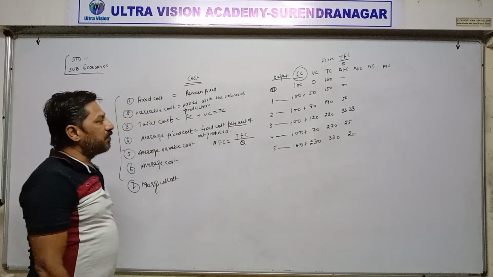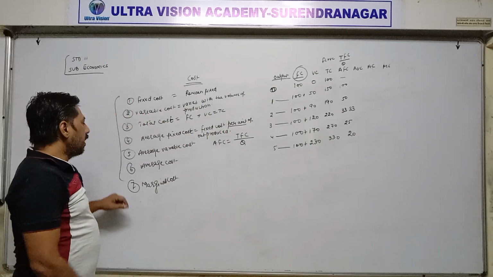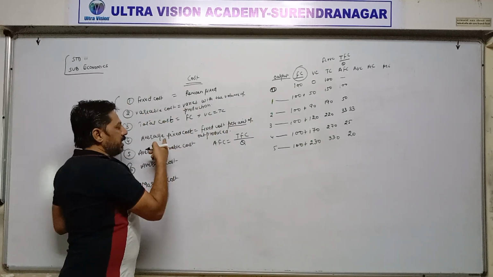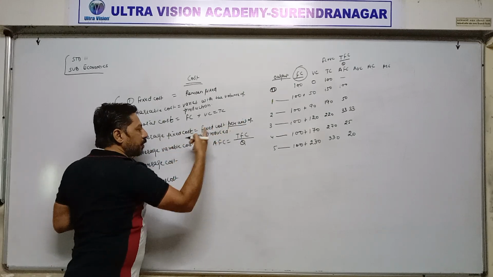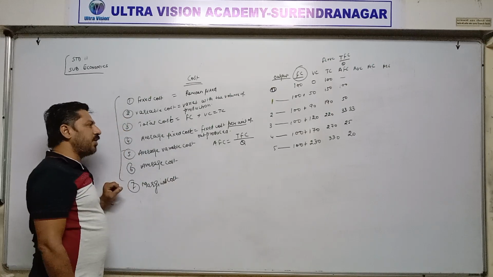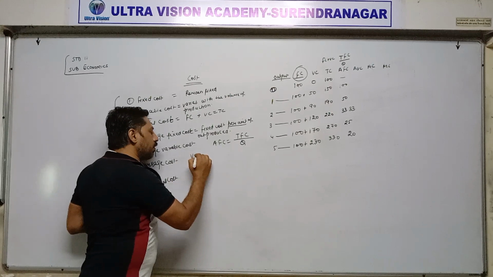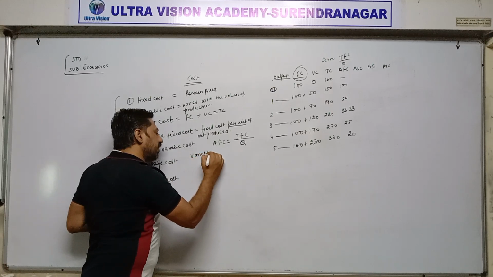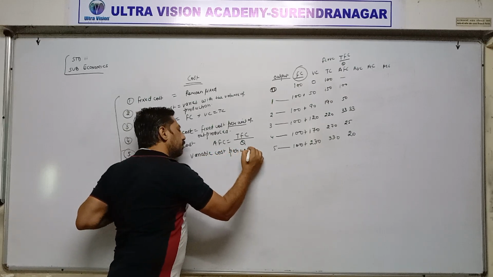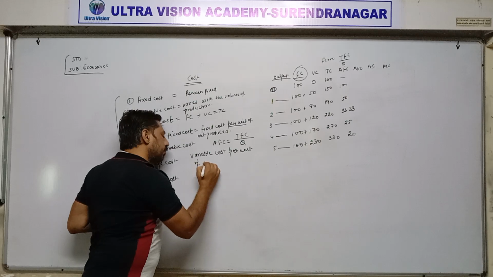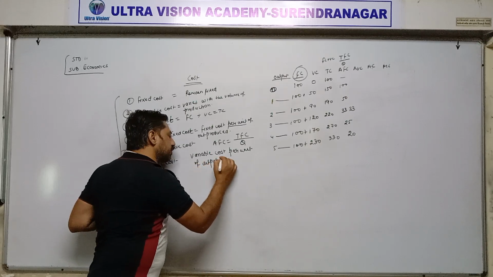Next one is average variable cost. In case of average fixed cost, we are calculating fixed cost per unit of output produced. Similarly, in case of average variable cost, it is variable cost per unit of output produced.